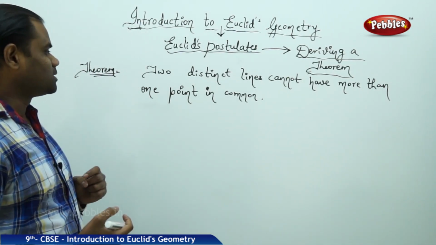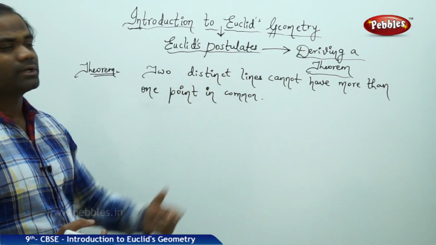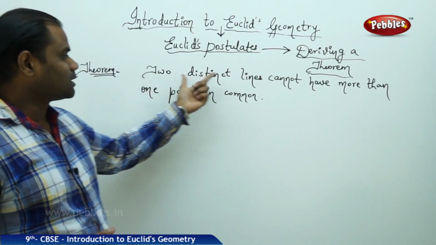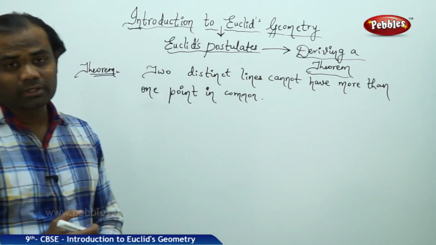So the theorem here says when I take two distinct lines, those two distinct lines cannot have more than one point in common.